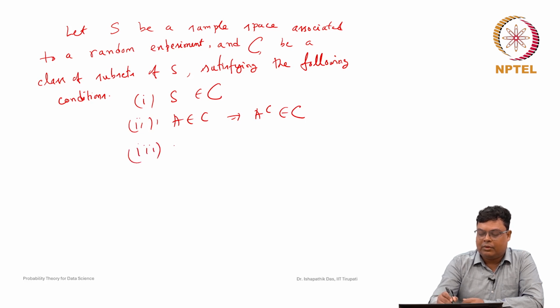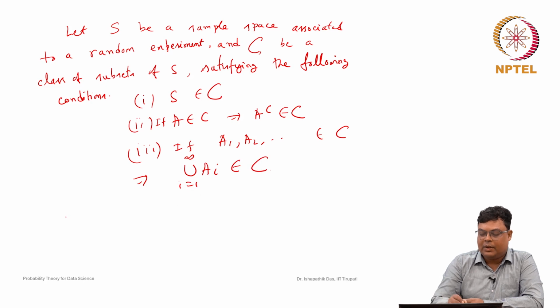If A1, A2, some countable collection, belongs to C, then the union of Ai belongs to C. So, that means C is a sigma field.